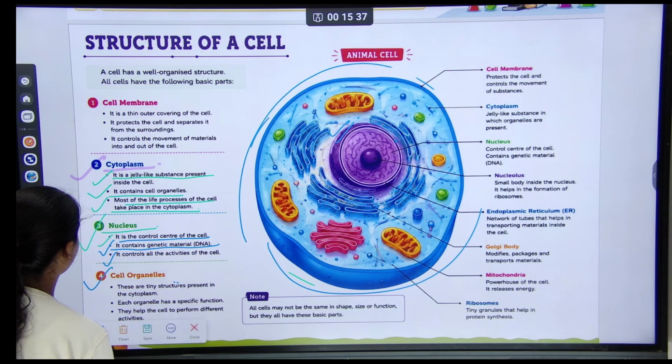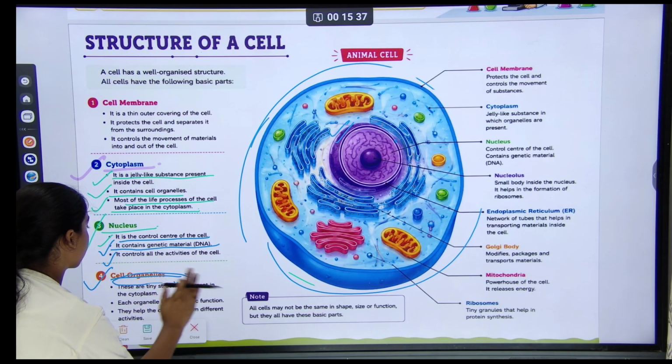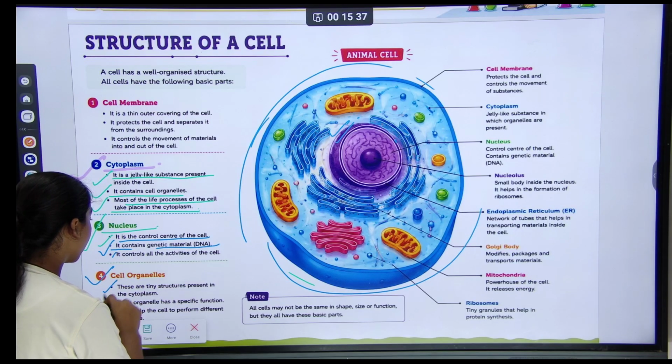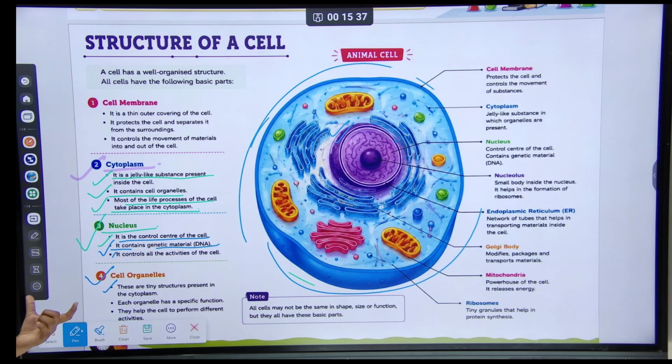And our fourth topic was cell organelles. What? Cell organelles. These are tiny structures present in the cytoplasm.